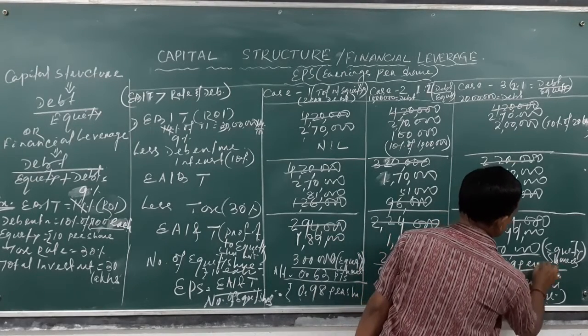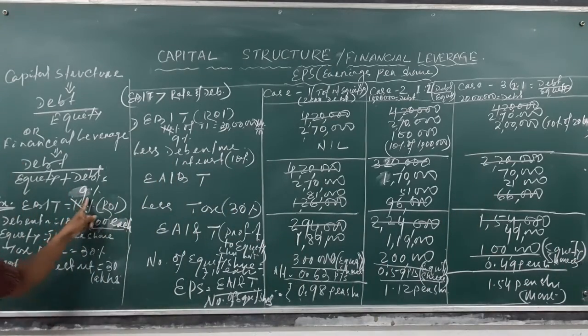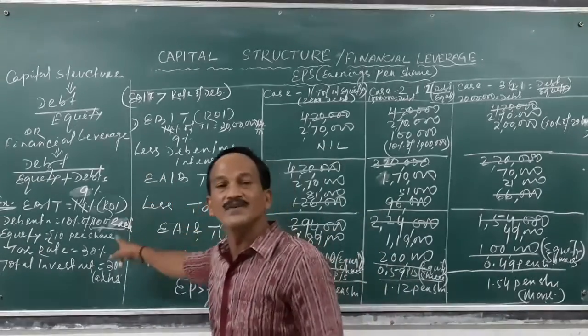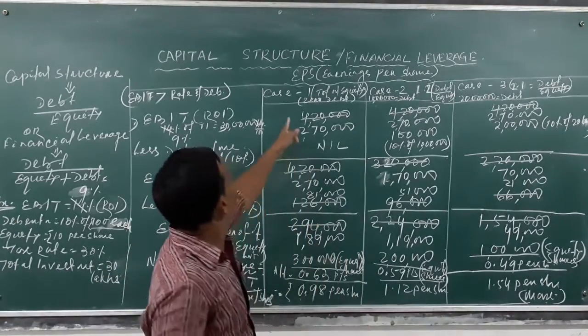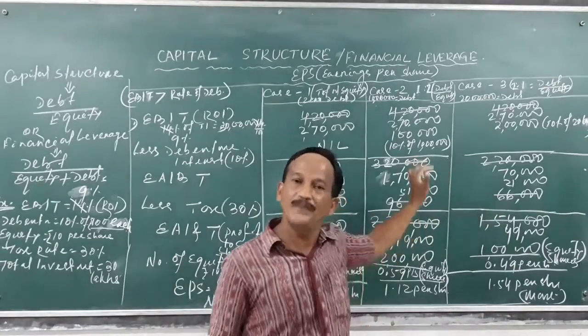That means when your debenture interest is more than the return on investment, equity funds are better. Debt funds are not preferable.